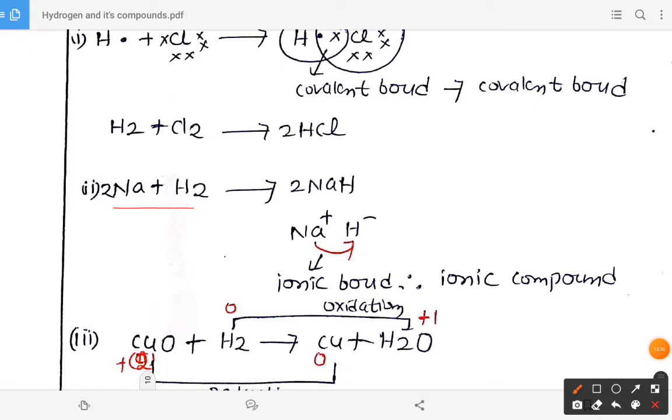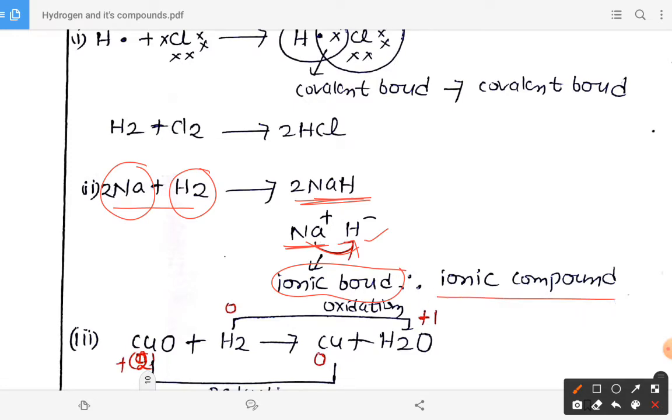Next, the reaction of hydrogen with sodium gives the metal hydrides. Now what type of bond is here? It is an ionic bond. Why? Because of complete transfer of electron. Here sodium is going to lose the electron and hydrogen is going to take the electron, so it forms the ionic bond. So in metal hydrides, the type of bond is an ionic bond.